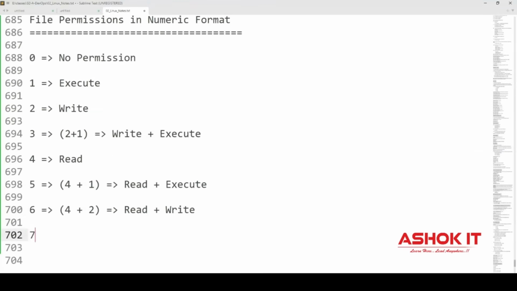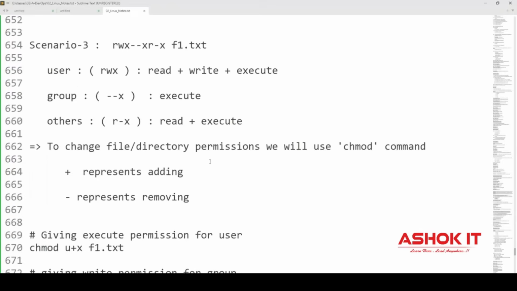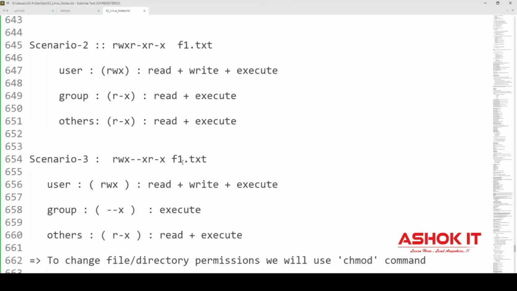And when it comes to 7, 7 represents 6 plus 1. All permissions will be available for 7. 6 means read plus write. 1 means execute. So 7 is equal to rwx, which is read plus write plus execute. So you can manage file permissions in the numeric format as well as in the alphabet format also.